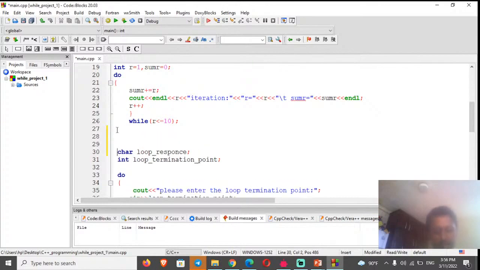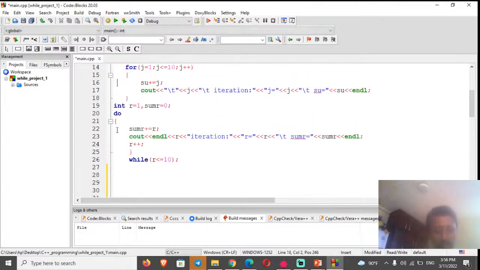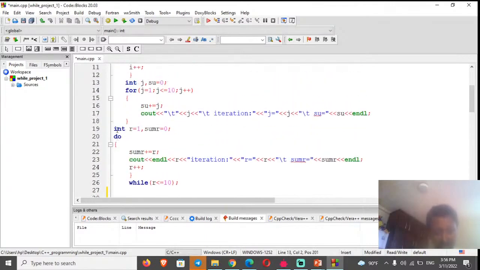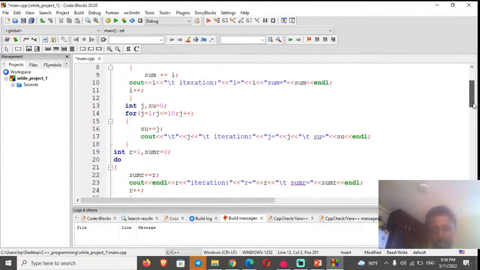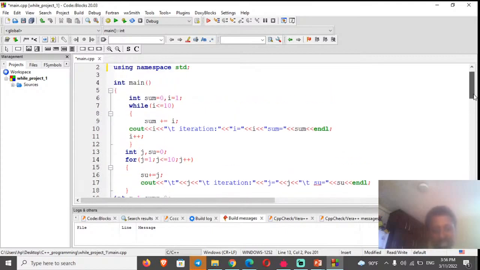The next one is the jumping statements. It is not necessary for you at this time. So the only practical session covered by this chapter 3 part 2, control statements, is iteration, or continuous looping statements: the three basic looping statements, for loop, while loop, and do while loop in C++.